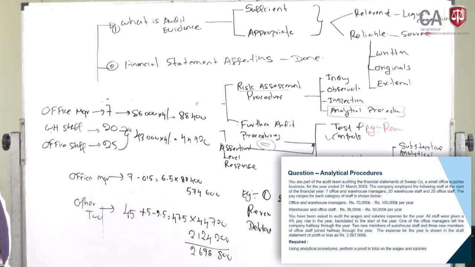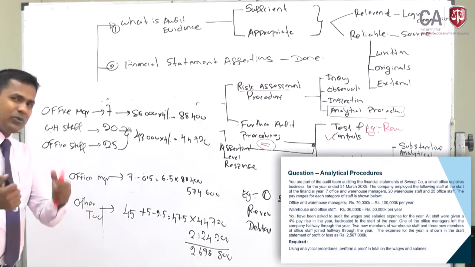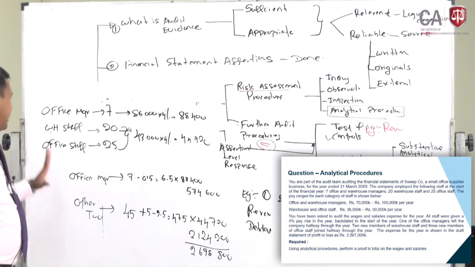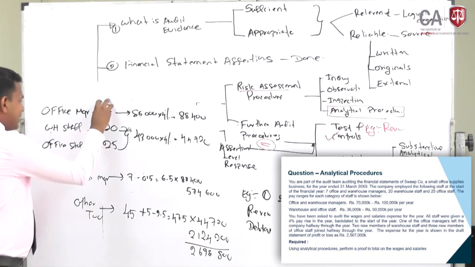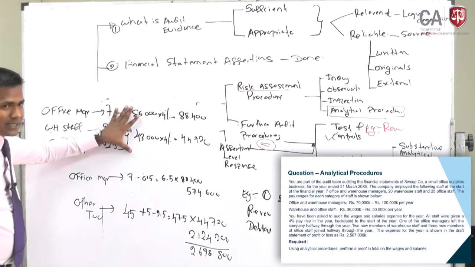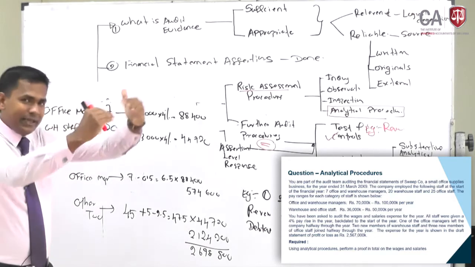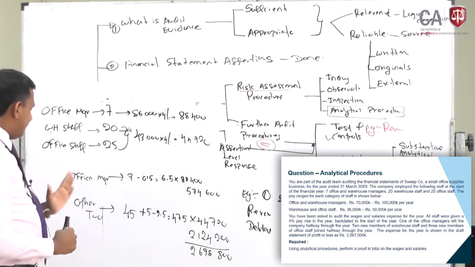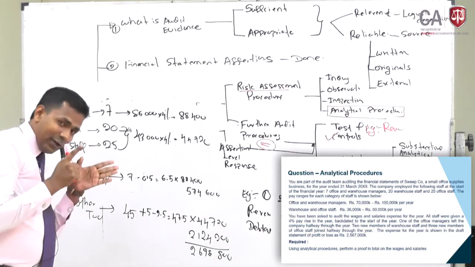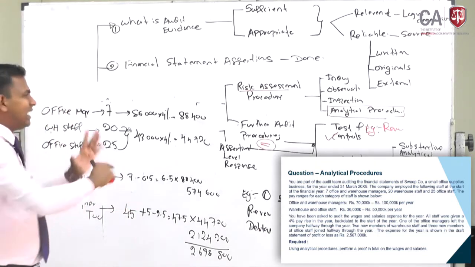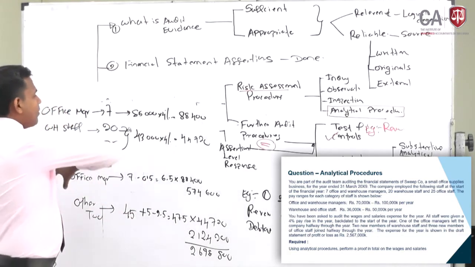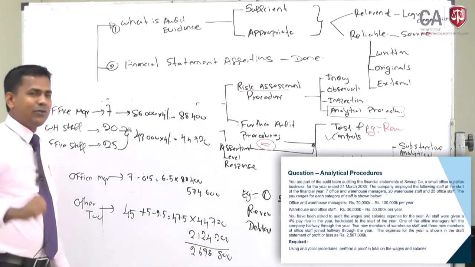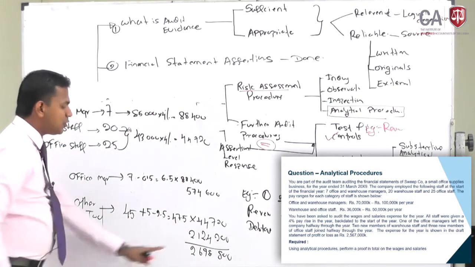Now, you see, you estimated your computation. This is what I want to show you, the analytical procedures. There is certain information given: the number of staff and their average salary, the increase in the year, and then the new people who join, the people who resign, and all the information was given. So you have tabulated all this information and you have arrived at your figure. This should be the answer.